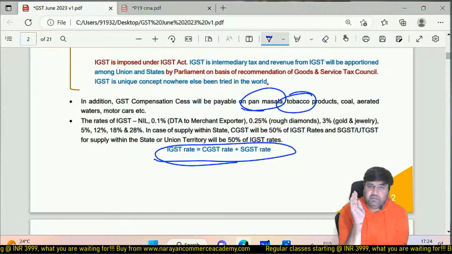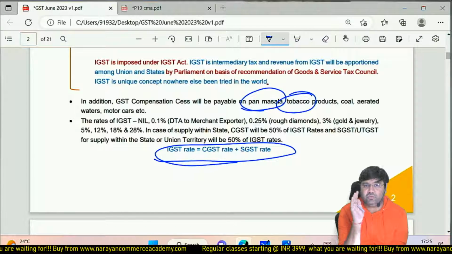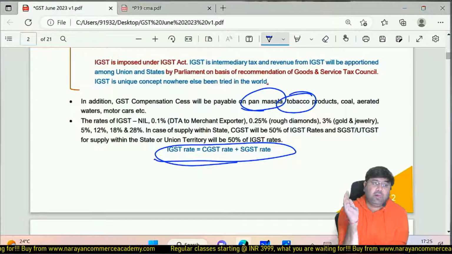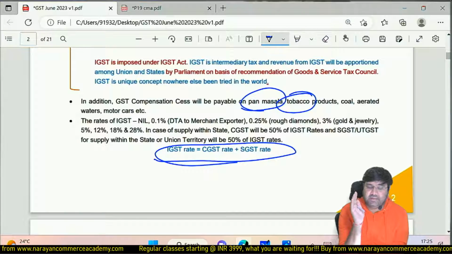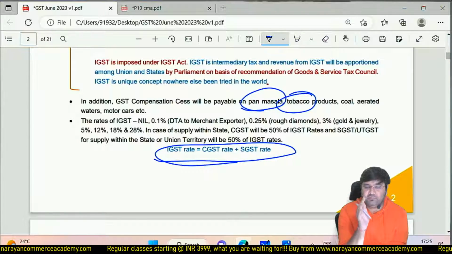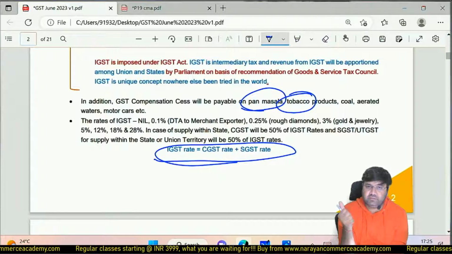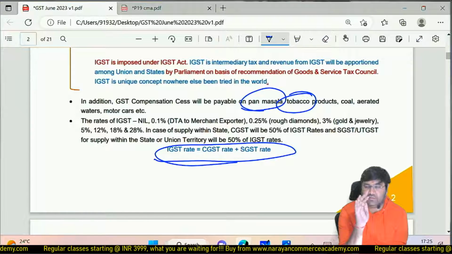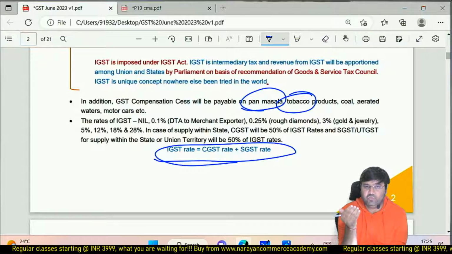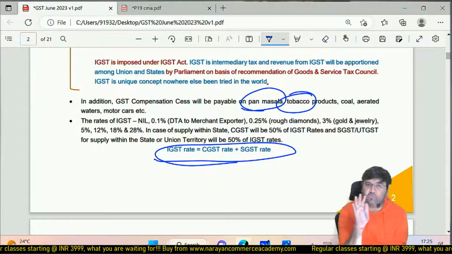ATF and other petroleum products are subject to excise duty, central excise duty plus VAT. But alcoholic liquor for human consumption is subject to state excise duty plus VAT. I am just explaining you only for your general knowledge.